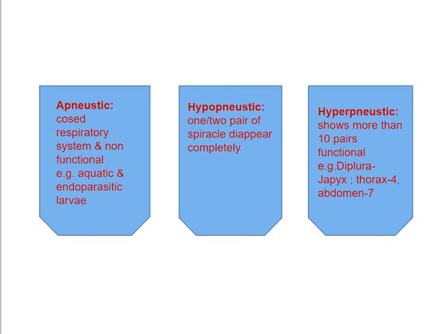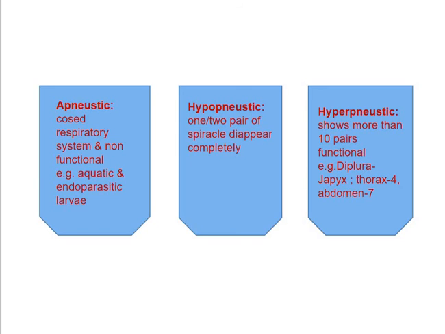So, the number of spiracles is less compared to the standard number. This is found in insect orders such as Mallophaga and Siphunculata, where 1 pair of thoracic and 6 pairs of abdominal spiracles remain functional. In Thysanoptera, 2 pairs of thoracic and 2 pairs of abdominal spiracles are degenerated.